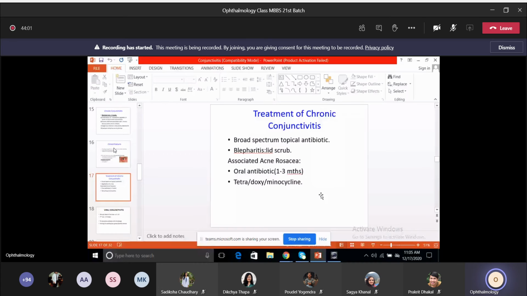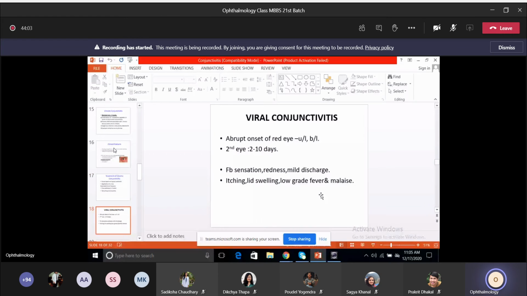Now coming to viral conjunctivitis. This is a very common conjunctivitis, very common nowadays also, and some of y'all may have had some amount of conjunctivitis in your life till now. Viral conjunctivitis is an abrupt onset of red eye.